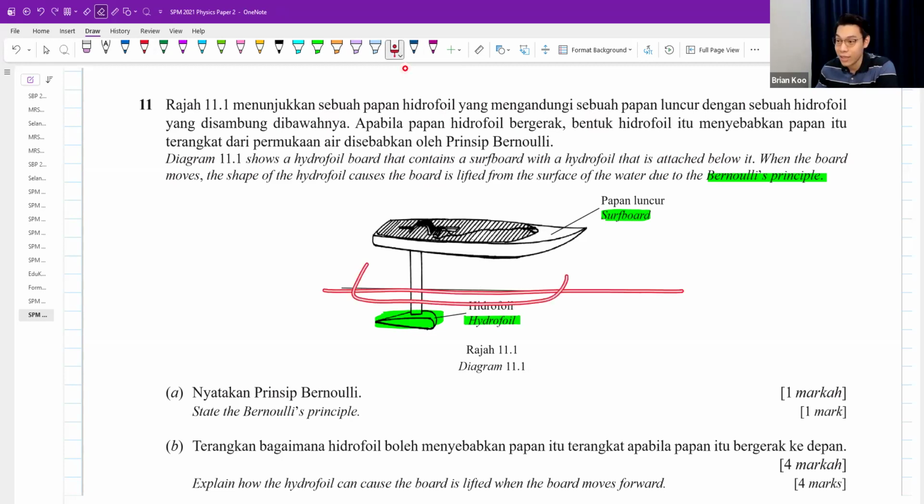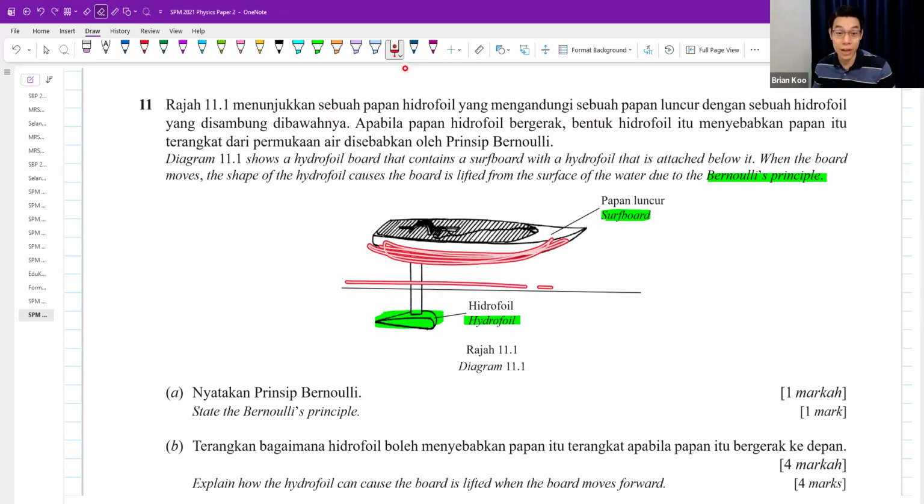At first, it is on the water. But then, because the water flows faster and faster, the whole surfboard will start to go higher and higher. You can go and look for YouTube videos on this. At first, it's on the water, then they start to move, and then you go higher and higher, and the whole surfboard will go very high. One very good thing about this is that when the board is not touching the water, you have very little water resistance, and you can move quite fast. Bernoulli's principle is talking about when